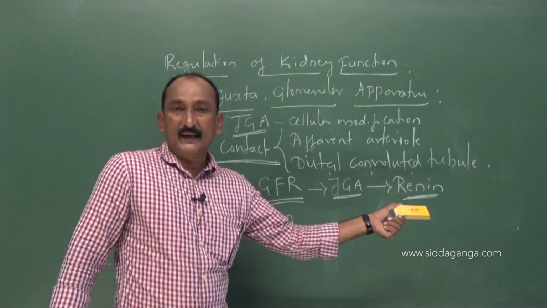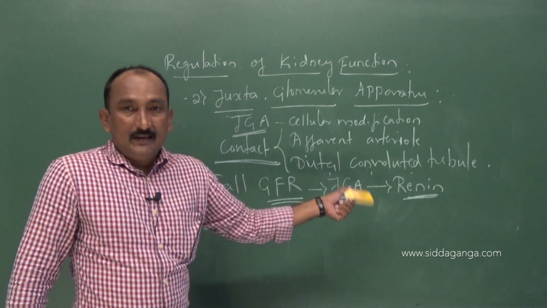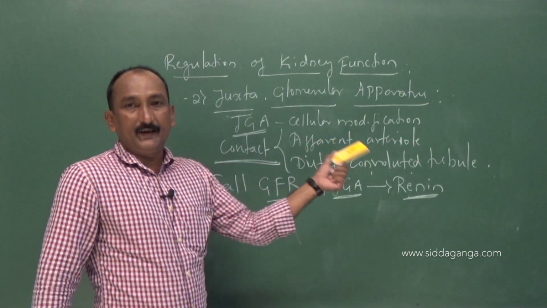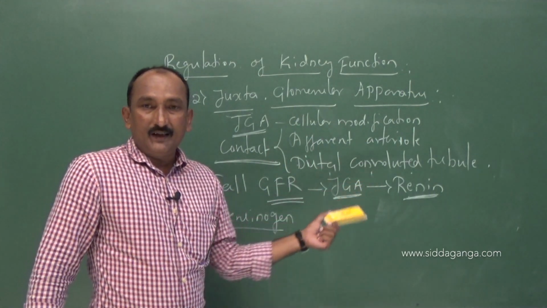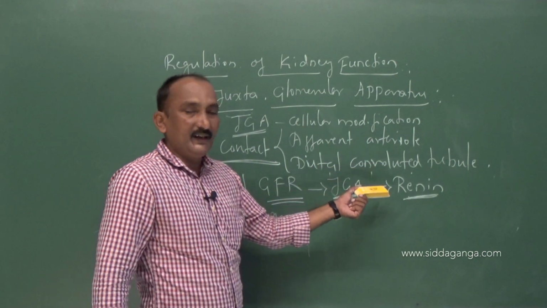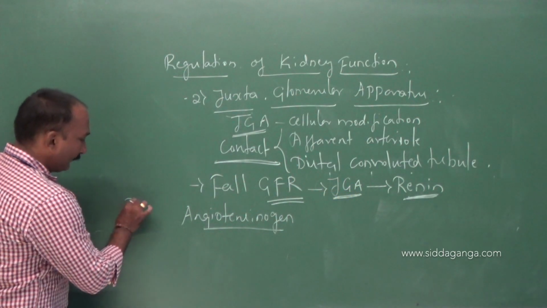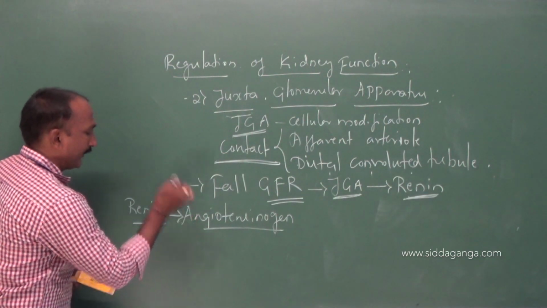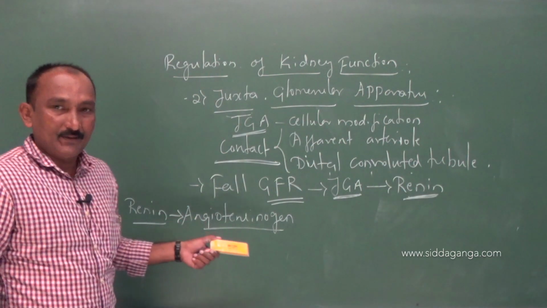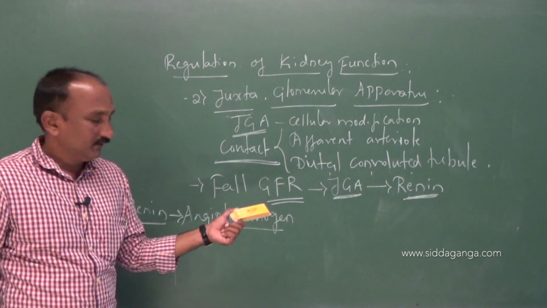It is not an enzyme here. Of course, you have studied in the digestion topic that renin is one of the enzymes secreted in the gastric juice. In that case, it is an enzyme. Here the renin is a hormone. Such renin acts on the blood component called angiotensinogen, one of the components found in the blood.